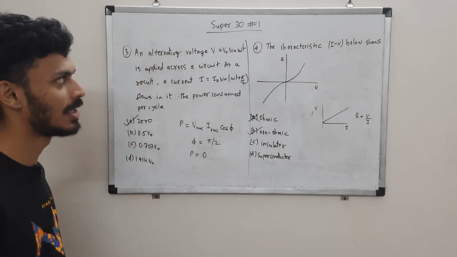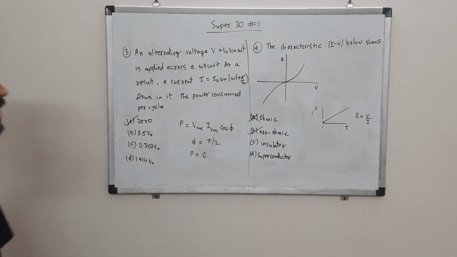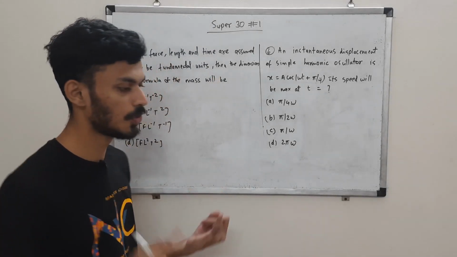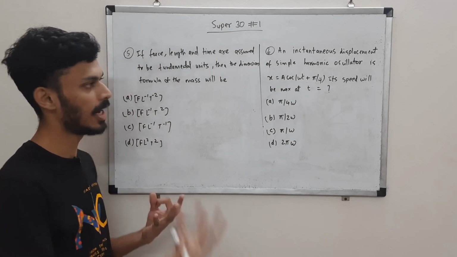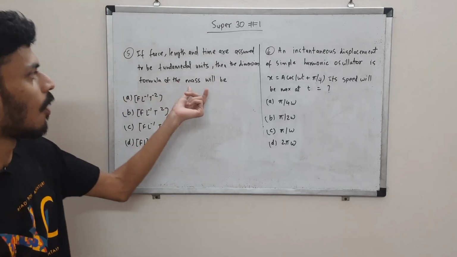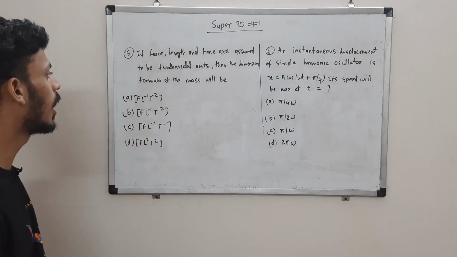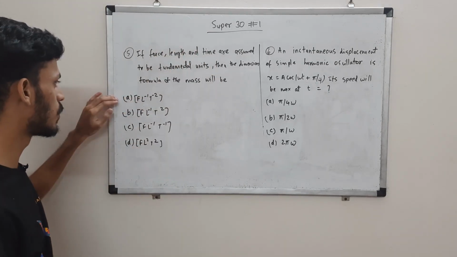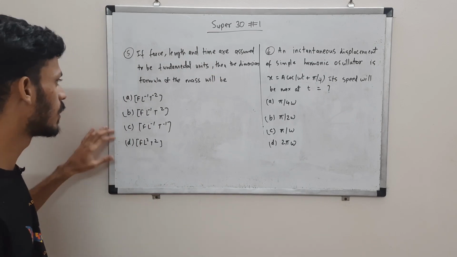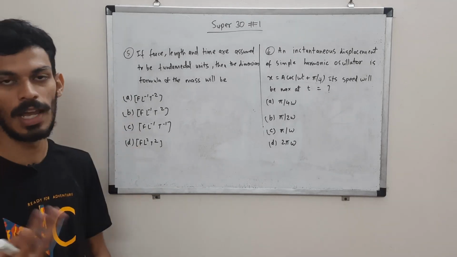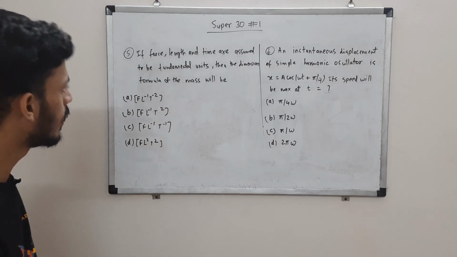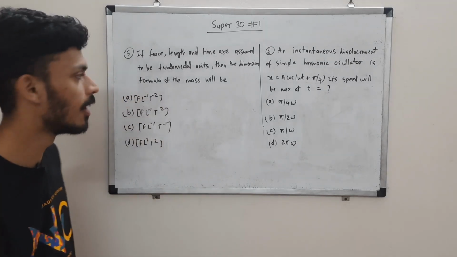So that's about questions 3 and 4. Over to the next questions, questions 5 and 6. In question 5, we choose force, length and time as the fundamental units instead of mass, length, time. You are supposed to tell the dimensions of mass in this system. The smart way of doing this is to substitute force in each of these dimensional formulas in terms of M L T to the power minus 2, and see which option will give you mass. But we'll do it the standard way. You can try it the other way around.